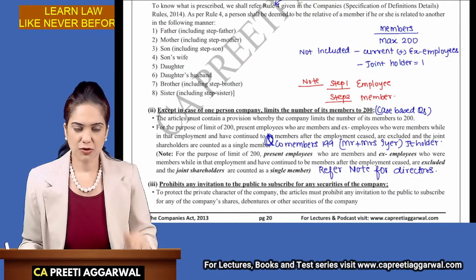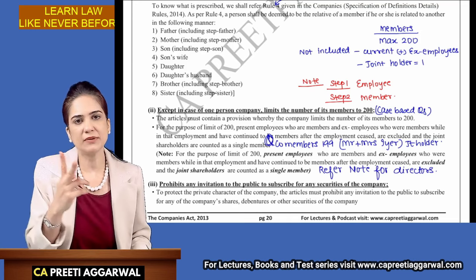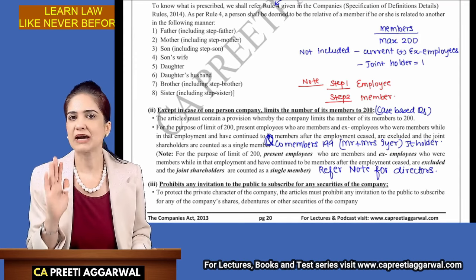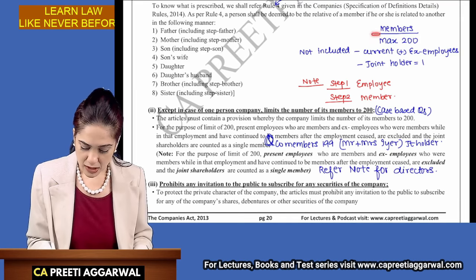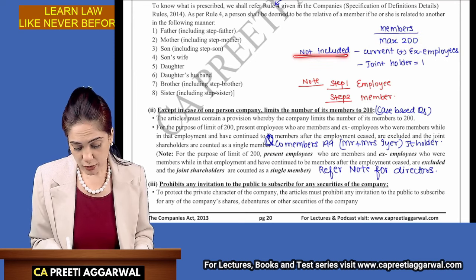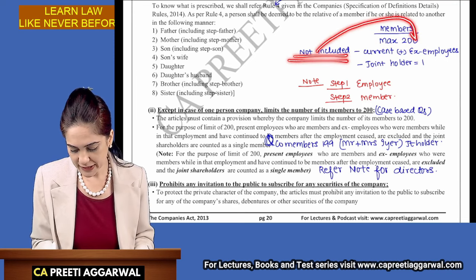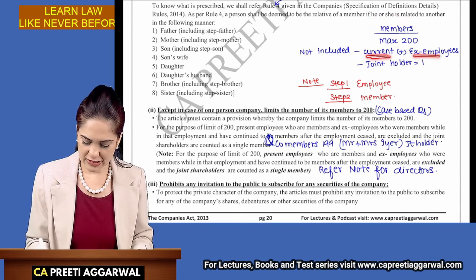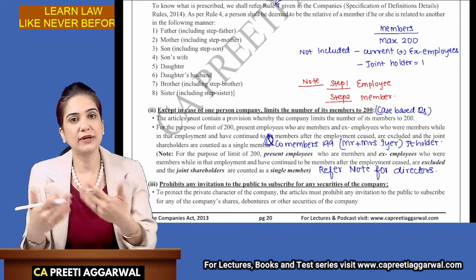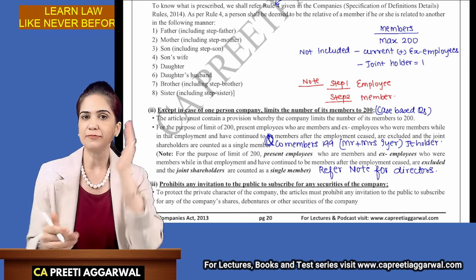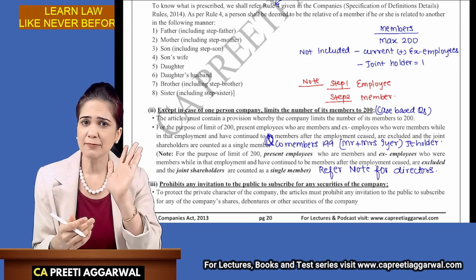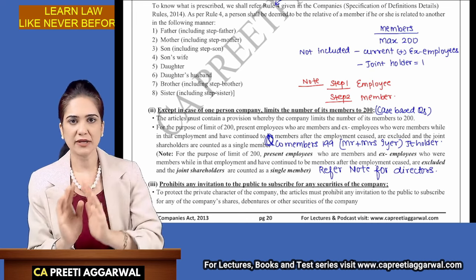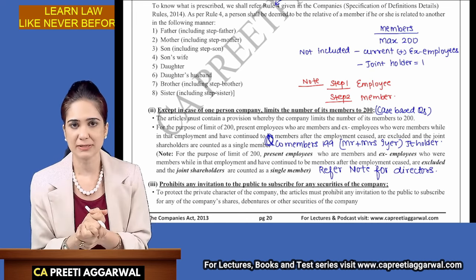There is another restriction on the maximum number of members. See, minimum we need 2 members to incorporate a private company. Maximum we can have only 200 members. Who is not included while calculating this limit of 200? We will not include the current as well as ex-employees. Current employees who are holding the shares, they are not included. Ex-employees, the ones who have left the employment, but they continue to retain the shares of the company. So they are continuing as shareholder, but they have left the company as employee.